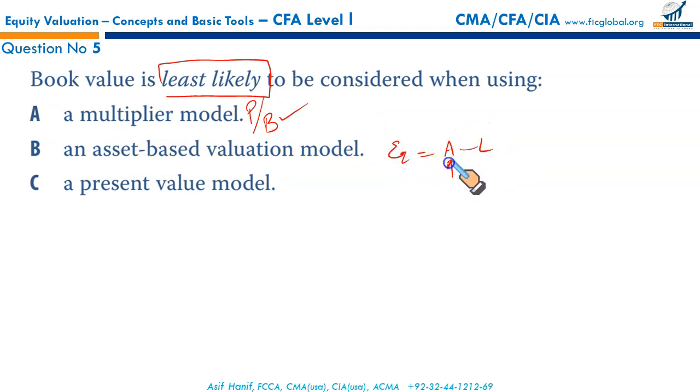So we may use book values in some cases when the market values are not available. So we do use book values in the asset-based valuation model. But the present value model uses discounted future expected cash flows. So this is the method that is least likely to use the book value. So that makes C the correct option.